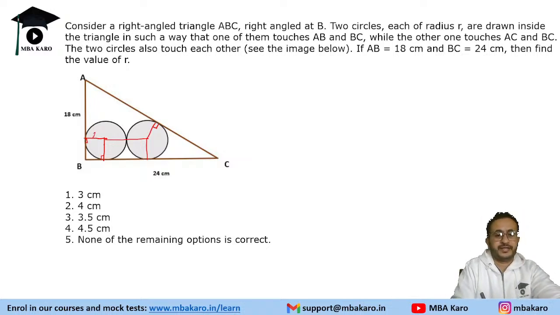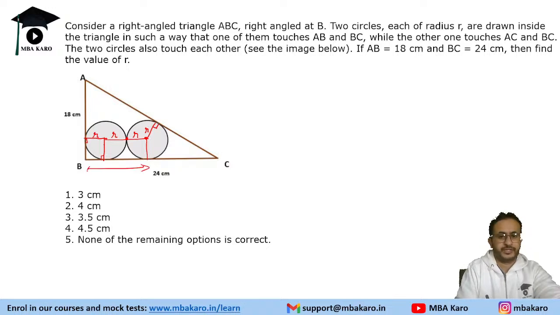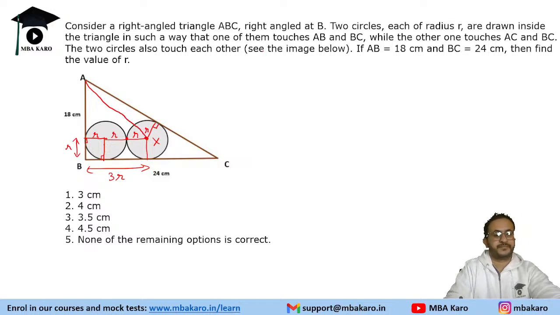So let us say the radius is r. So this is also r. From this point till this point it is r. This is also r. Now from this point till this point it is 3r, right? And from this point till this point it is r. Now let us say this point is x. So we will find the length of AX.